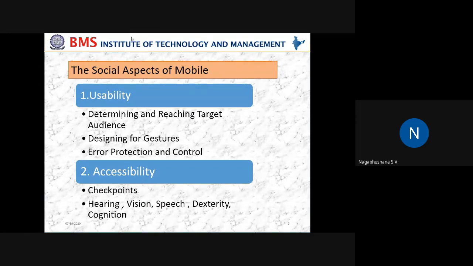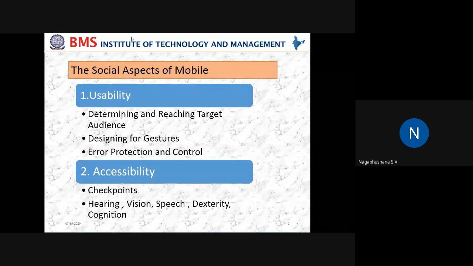What kind of contents it should have, how it should be made to fit within the given input area, with respect to the target audience. What kind of security features need to be added? All this information has to be imbibed within the mobile interface scenario. That is about designing for gestures.